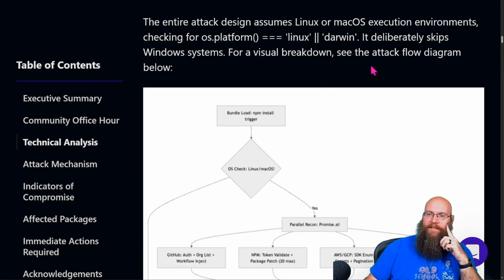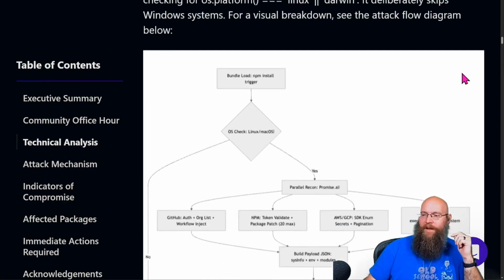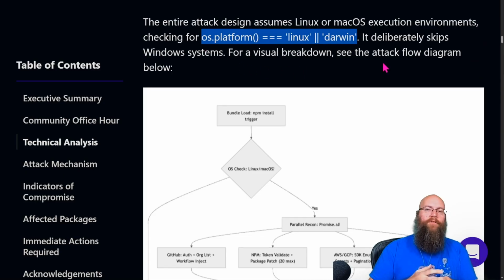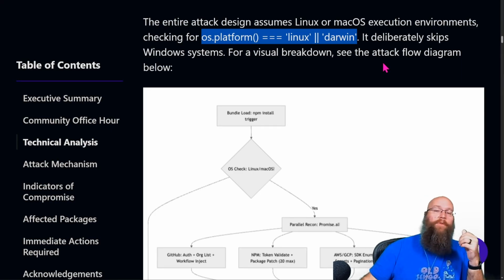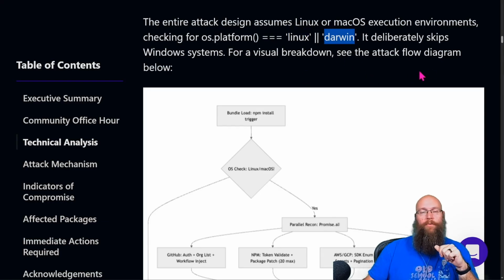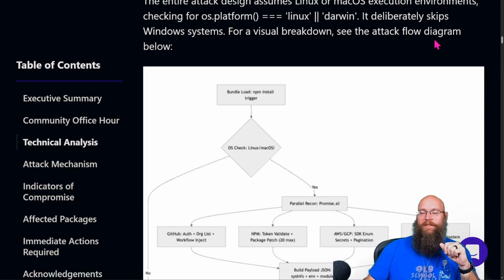For a visual breakdown, the attack flow diagram below. You know, actually, come to think about this, before we go to the attack flow diagram, I wonder if they specifically avoided Windows to avoid EDR. I wonder if they had something in there that maybe they had tested and they knew it was going to flag against something. That would be one of the primary reasons I could think for this, is to avoid EDR. Because I'll be straight with you, EDR on Linux, trash. EDR on Darwin, trash. Anyway, let's go to the attack flow diagram.